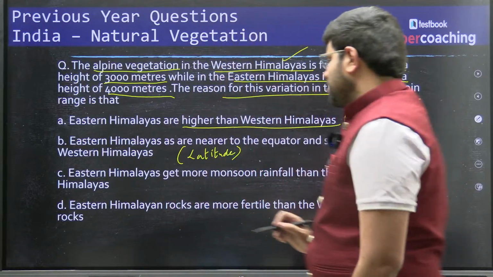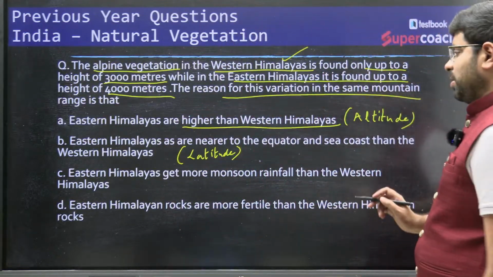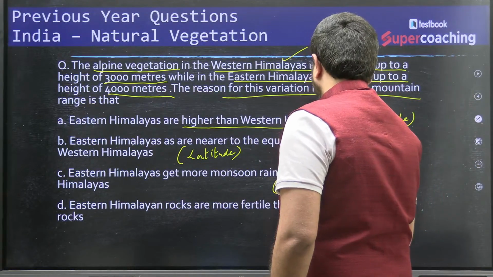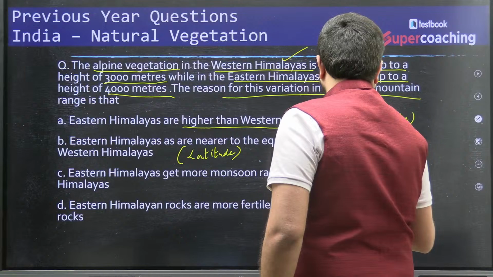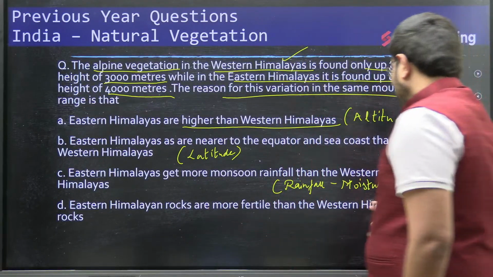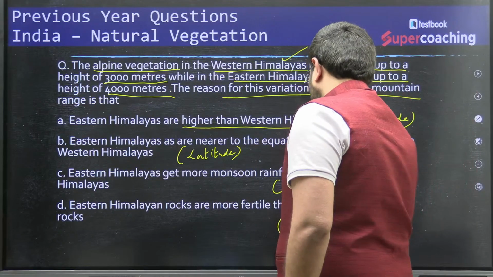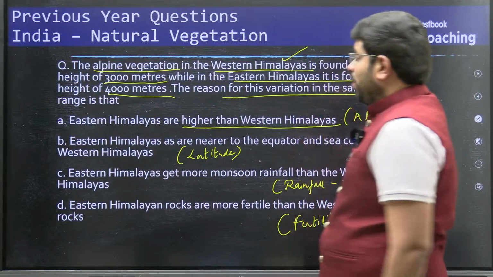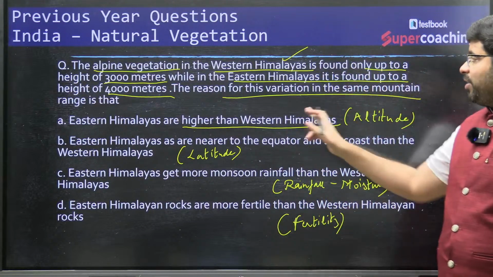Eastern Himalayas get more rainfall than the western Himalayas. Here they are talking about moisture. Eastern Himalayan rocks are more fertile than the western Himalayan rocks. They are talking about fertility. So what explains the reason for having more elevation?